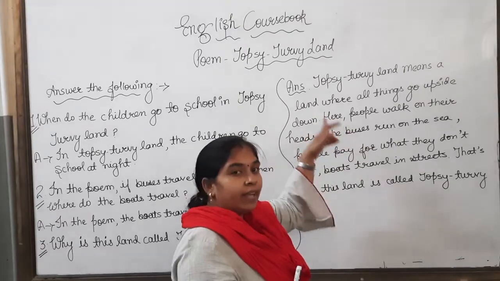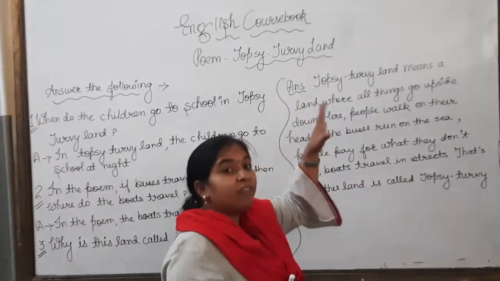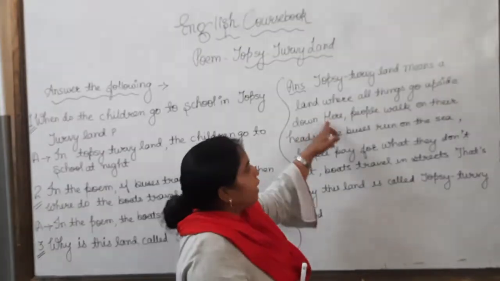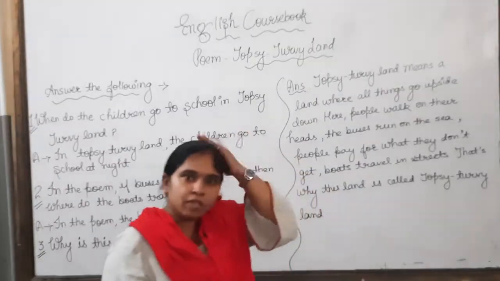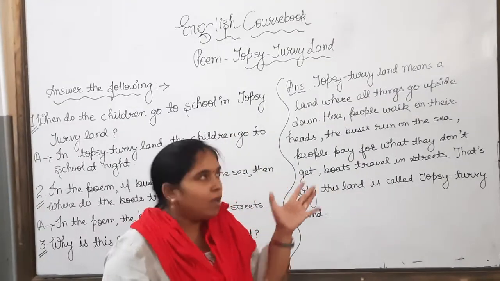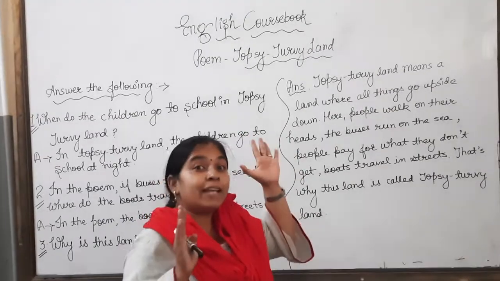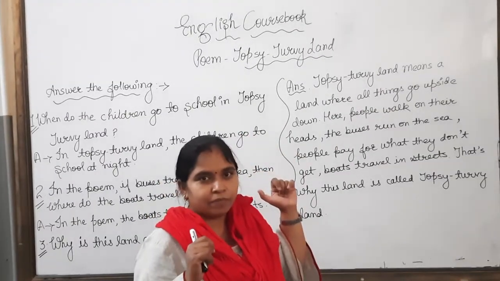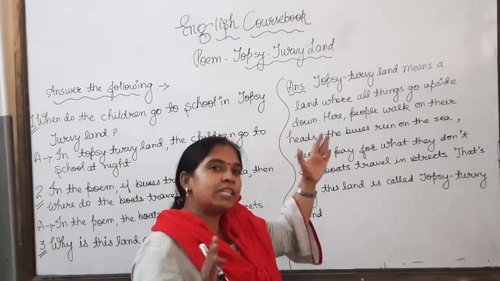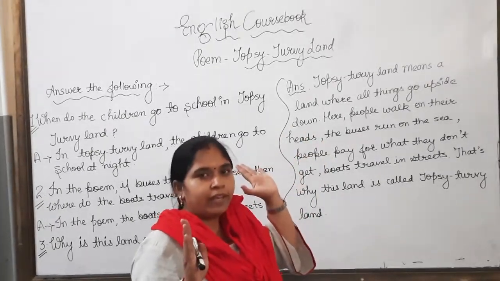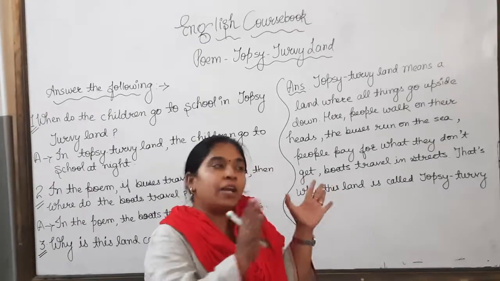Here we are talking about Topsy-Turvy Land. Here people walk on their heads. Is it possible? No, but this is an imaginary poem. That's why in this poem it is possible. In imaginary poems we can do these things.